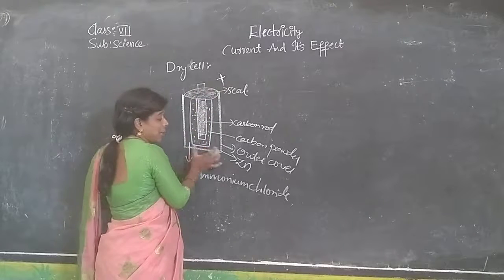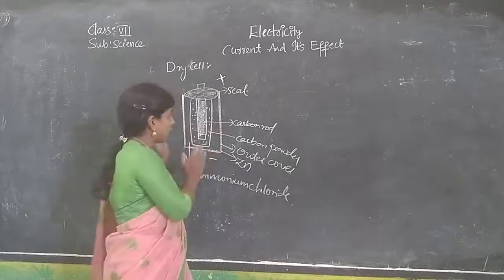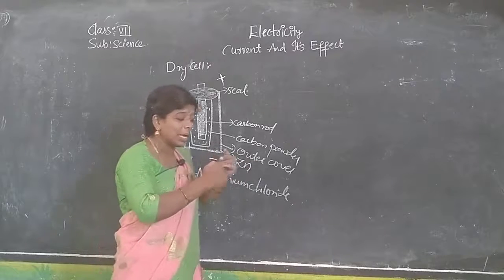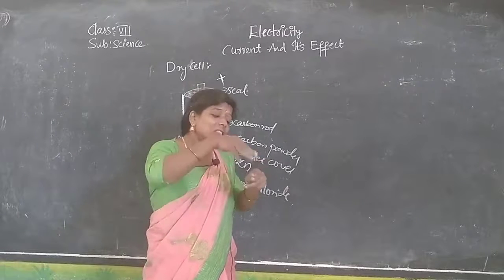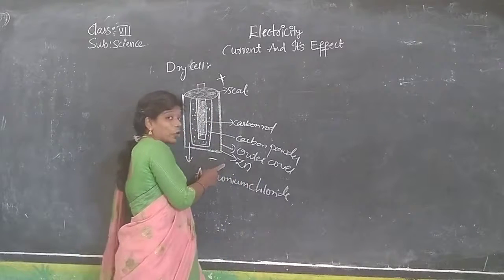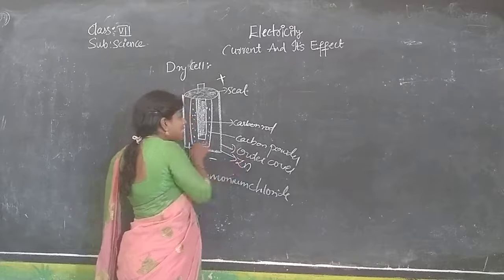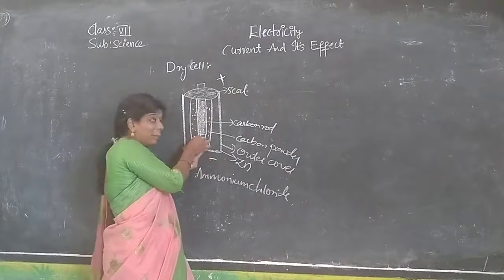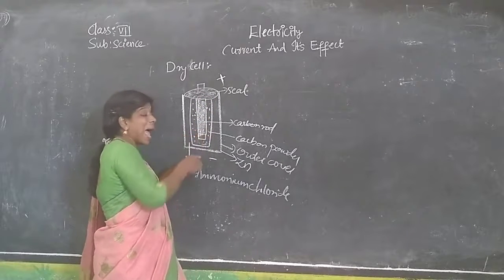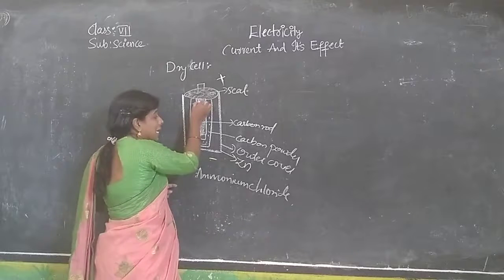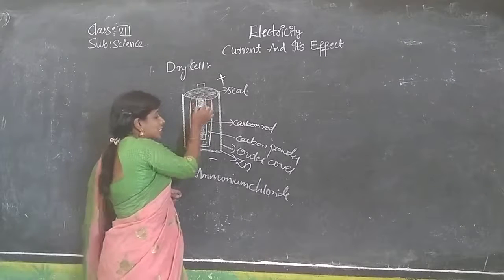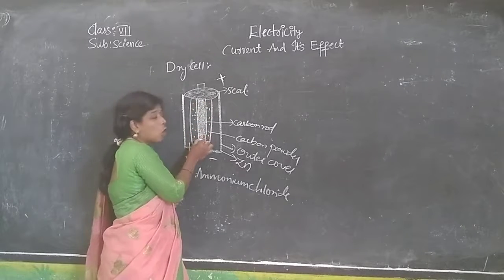This is our dry cell, shown as an open part. Inside, how will it be? The metal outer cover is made up of zinc. On that they paint different colors, but leave the colors aside. The metal used is zinc. Again, in the middle you find a strip, a black colored part. You have to open and see. If possible, try to open and see at home. Just inside it is a carbon rod.